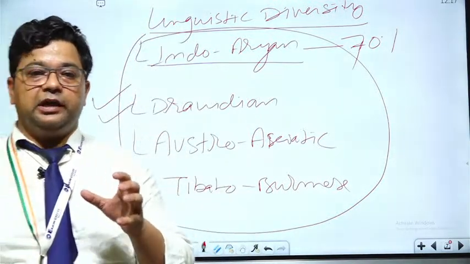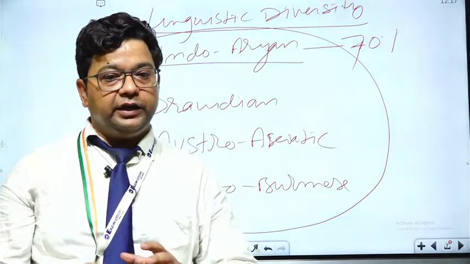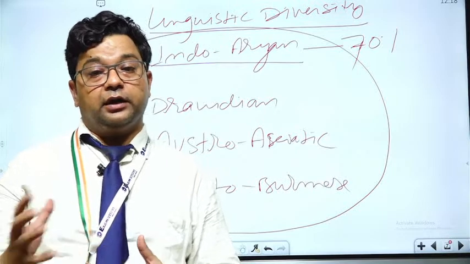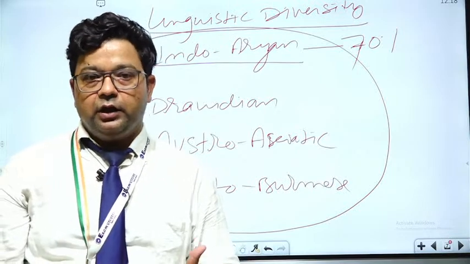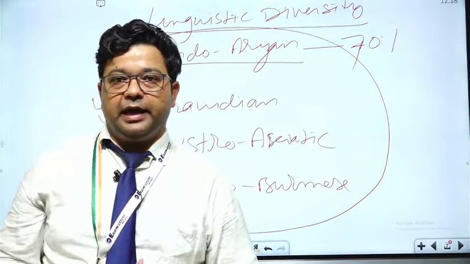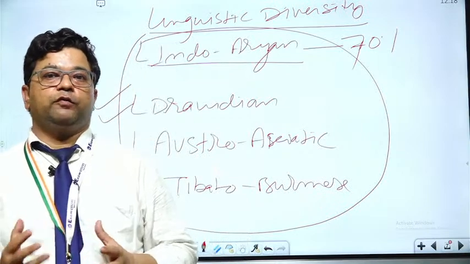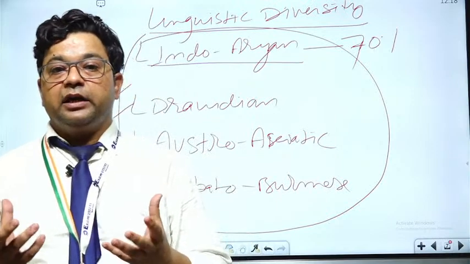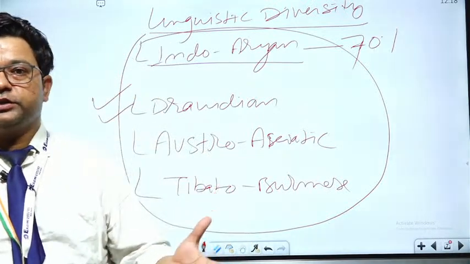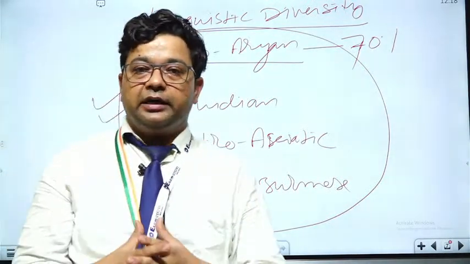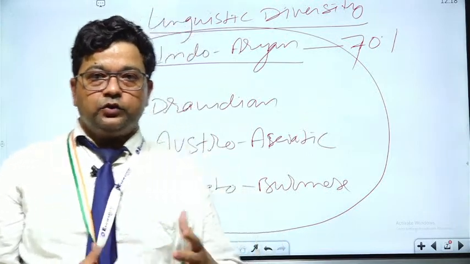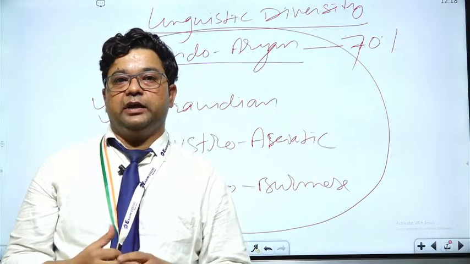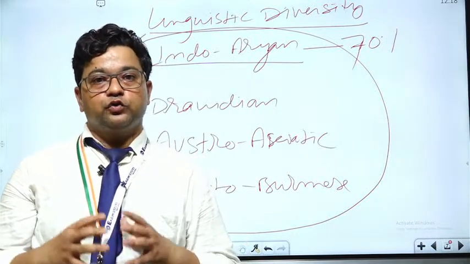This linguistic diversity is a very diverse form in society, in that each person from one place to another speaks a different language, and not only proper languages, but we also speak different dialects, which number around 1650 in our country. So this is linguistic diversity, which shows that we have the unique feature of so many dialects.